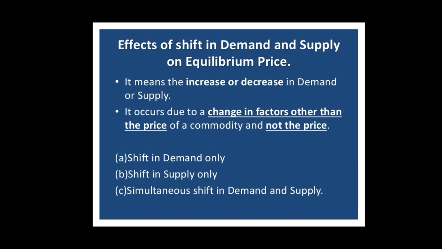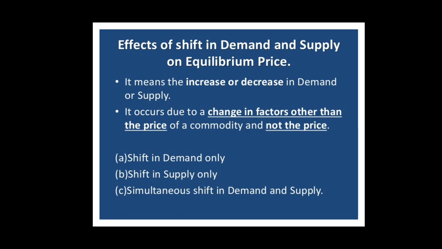First, increase in demand, and second, decrease in demand. The demand curve shifts due to various reasons as already discussed in chapter 2, like change in price of related goods, change in income of consumers, change in tastes and preferences, etc.